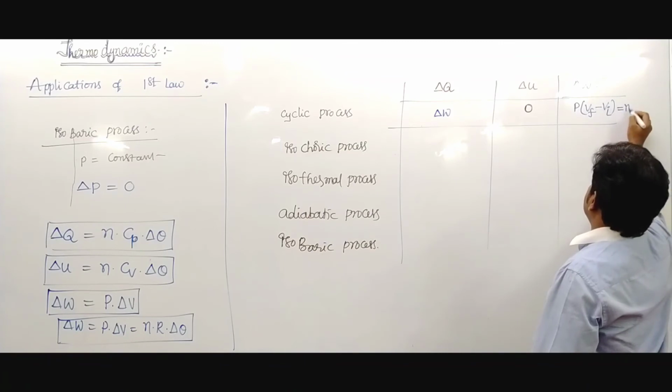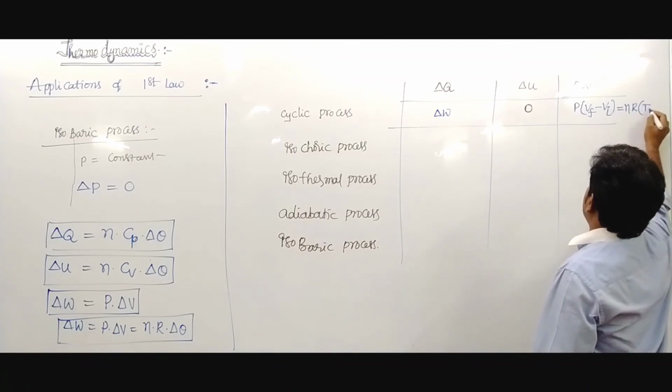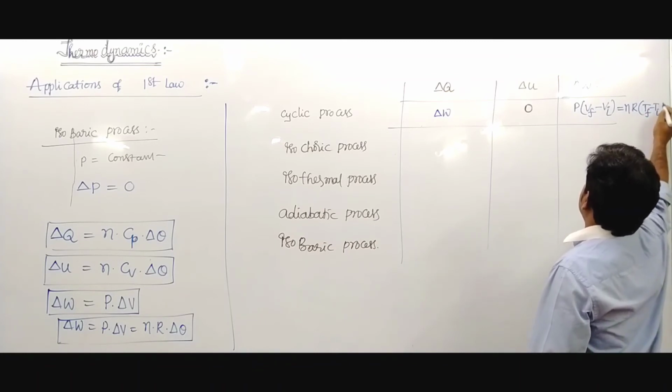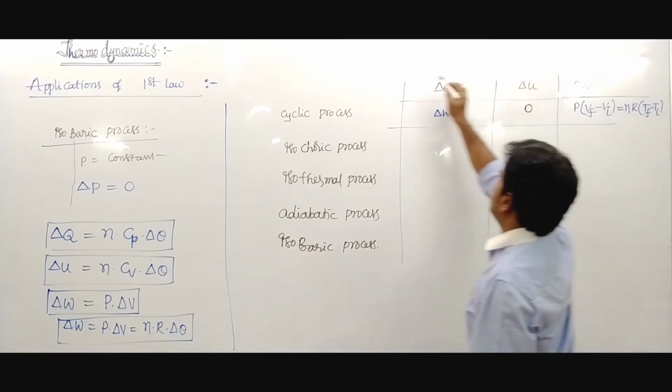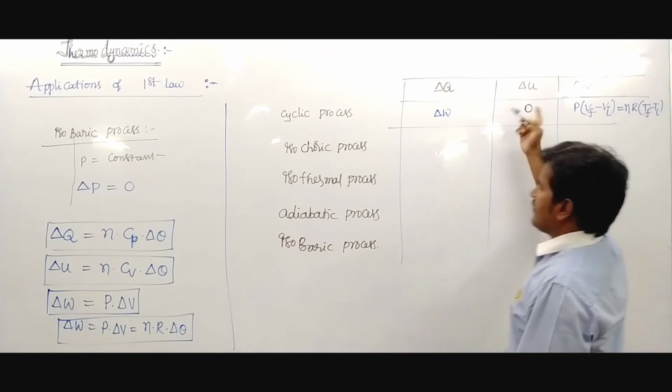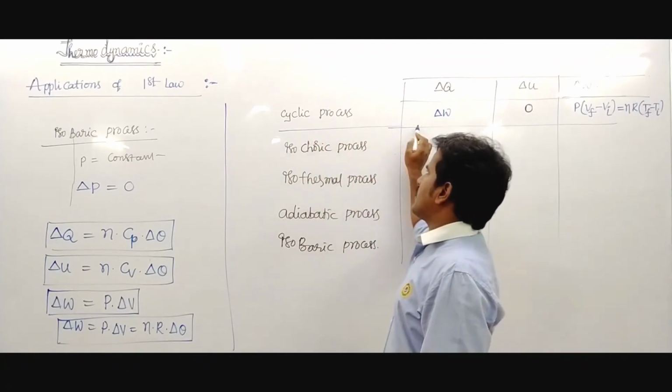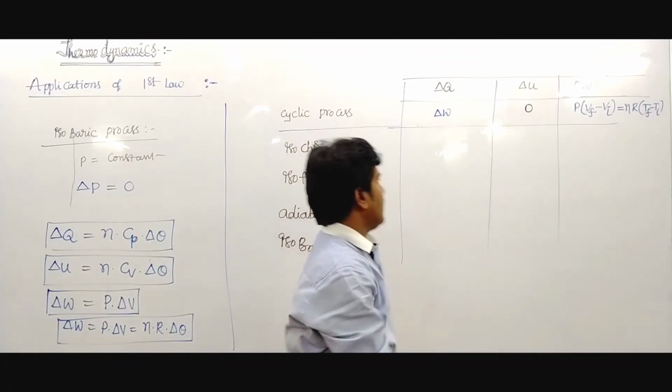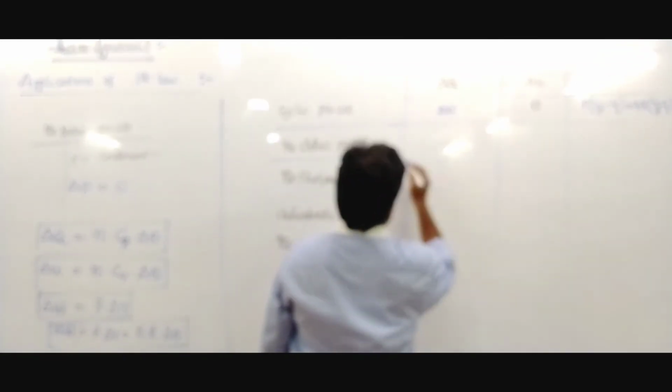It is nothing but nR into temperature, T final minus T initial. This is the work done in the cyclic process. Another one is the isochoric process.